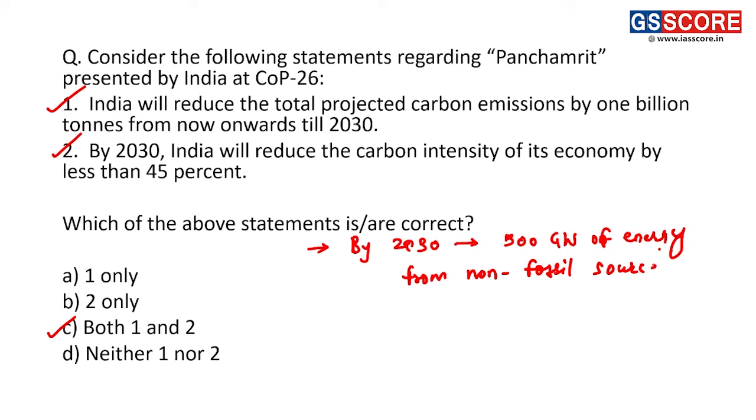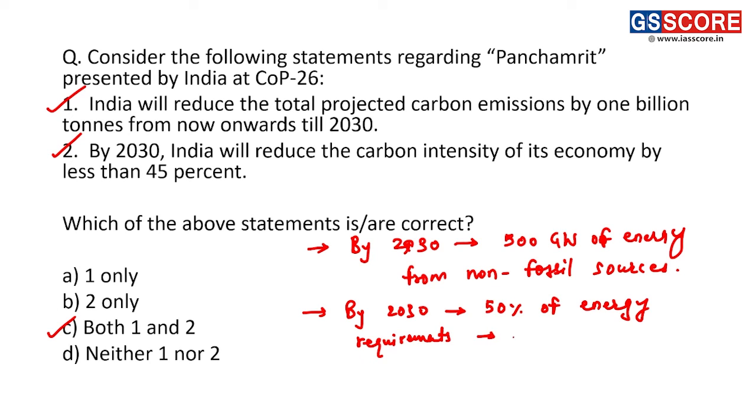Right, so that is one of the commitments. Then next is by 2030, 50% of energy requirements will be met from renewable energy.